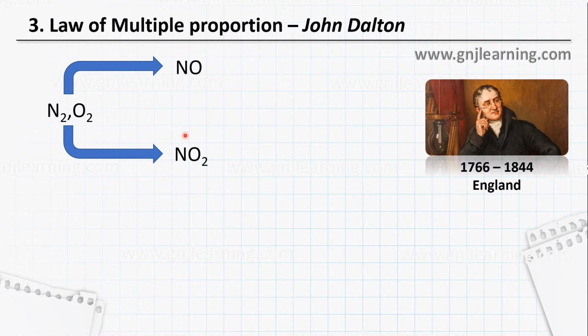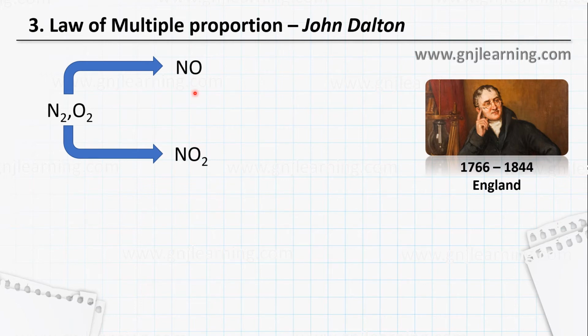Here, nitric oxide and nitrogen dioxide have the same mass of nitrogen because they have the same number of nitrogen atoms, whereas what is varying is the number of oxygen atoms, or its mass is doubled. Here it is 16 grams, here it is 32 grams of oxygen, or you can say 32 atomic mass. Here it is 16 atomic mass.